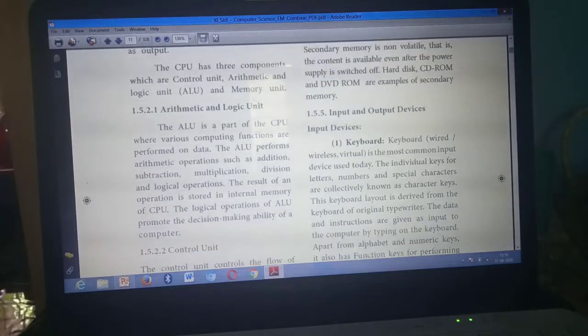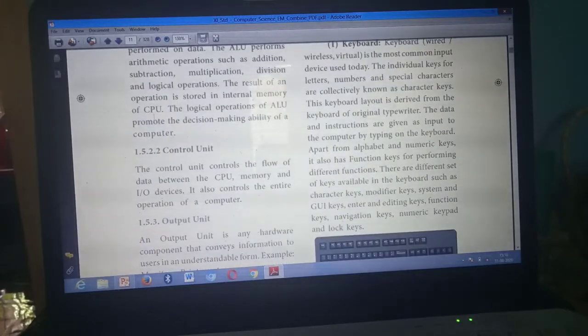Next question: what's the function of control unit? Same page, page number 5. Under this heading, control unit. These 4 lines you need to mark. Control unit, from here to the operation of a computer. Have you all marked? Starting from here, the control unit from here till the operation of a computer.